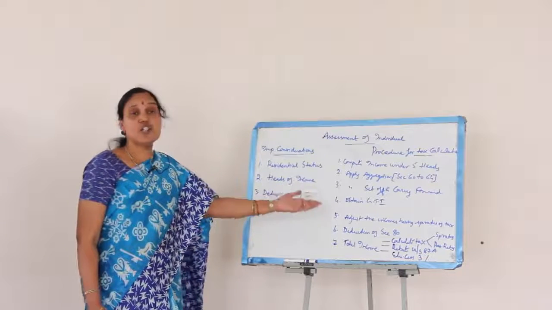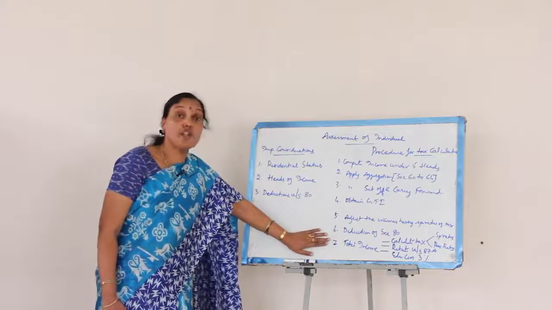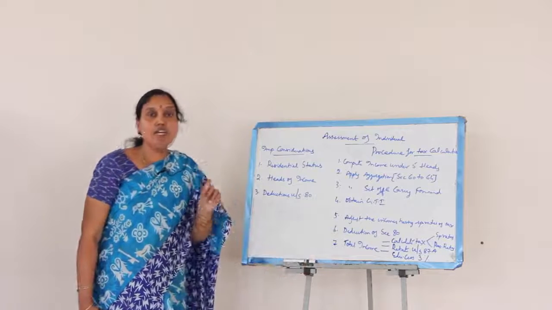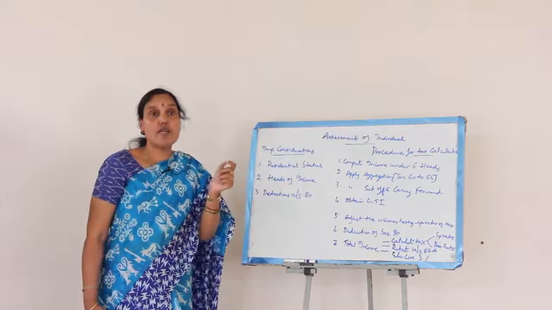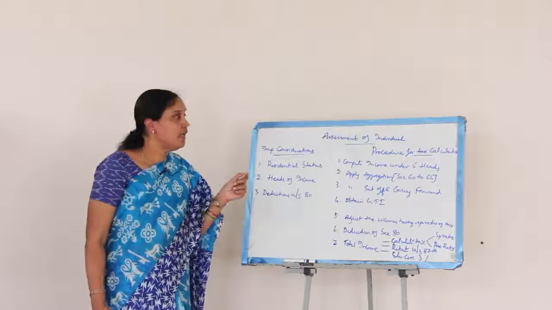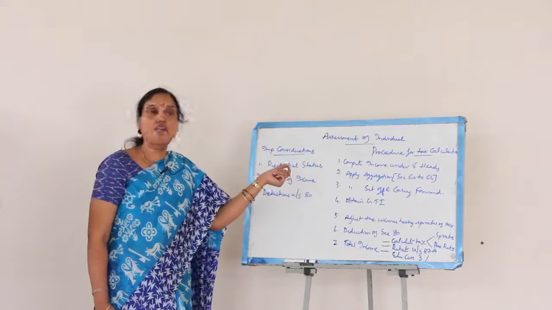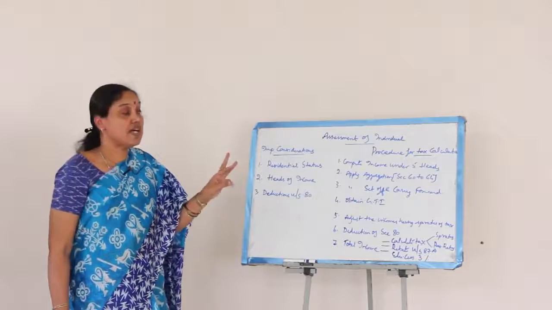Only then calculation of tax can be done. So when we talk about calculation of tax on the total income, every individual whose total income is exceeding the maximum exemption limit is liable to pay the amount of tax as per whatever tax rates are given by the Finance Act. So when we talk about special rates of tax, there are three incomes having special rates of tax.